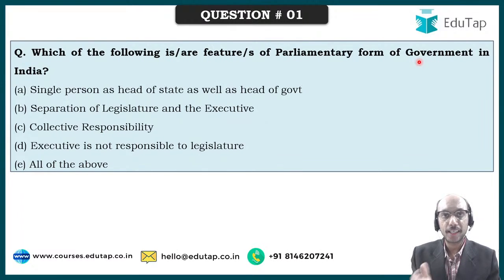Which of the following is/are features of parliamentary form of government in India? Single person as head of state as well as head of government, separation of legislature and the executive, collective responsibility, executive is not responsible to legislature, all of the above. Which of the following is/are features of parliamentary form of government in India is the question that is being asked to you.